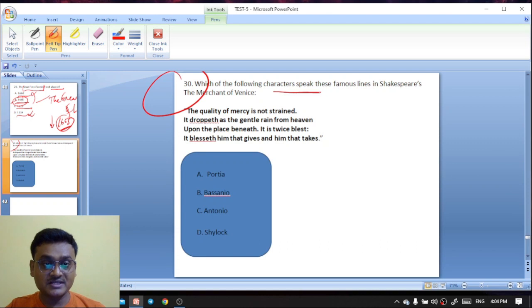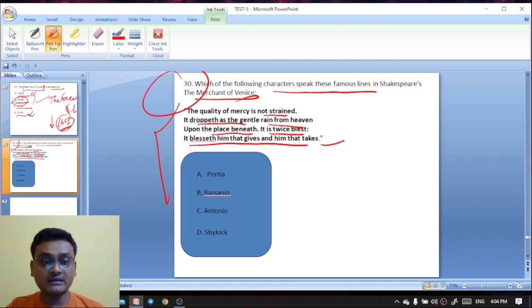Okay, and today's last question is on your screen here. Which of the following characters speaks this famous line in Shakespeare's Merchant of Venice? The quality of mercy is not strained. It droppeth as the gentle rain from heaven upon the place beneath. It is twice blessed. It blesseth him that gives and him that takes. Portia, Bassanio, Antonio, Shylock. So this famous line is spoken by none other than Portia.